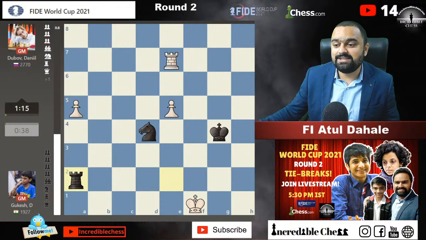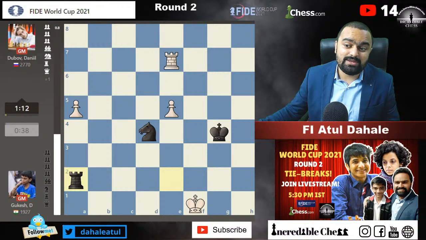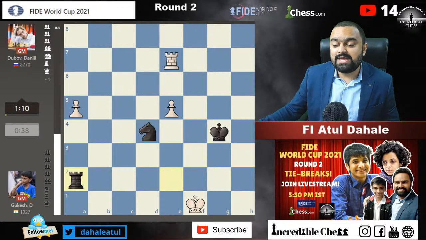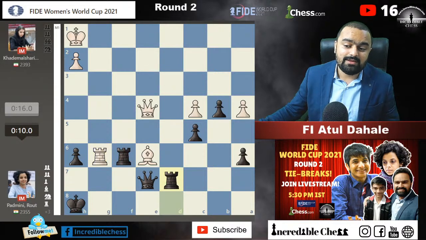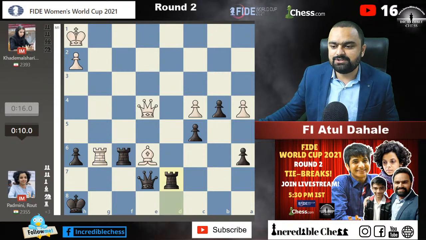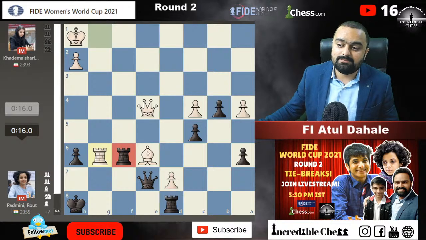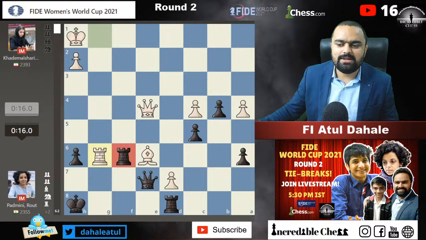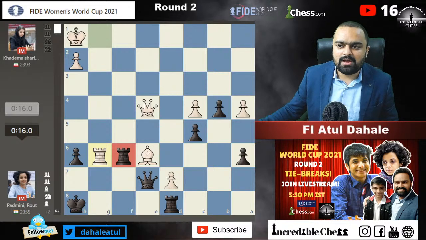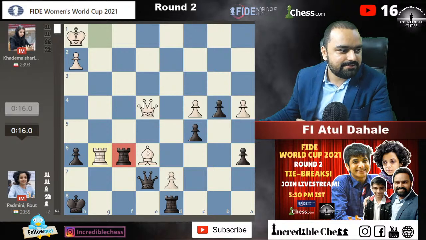Today there were very interesting games, but the only sad part is that in the end I was hoping Padmini would strike back in the second game. She was winning also, but somehow she made a blunder. That was a very unfortunate blunder, rook to d7, and everything just changed. But okay, this is a part of the game, and it will be difficult for her to go through this after she goes home. I don't know how she is going to handle it, but she played like a lioness today. Amazing stuff. Padmini OP there in the chat, guys.